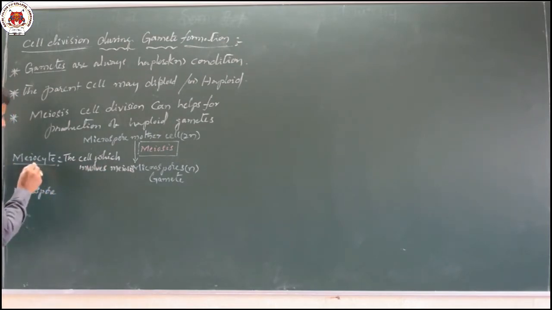Then what is the ploidy of the meiocyte? It is nothing but a mother cell, so it is in the diploid condition.